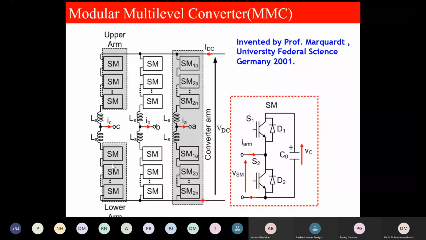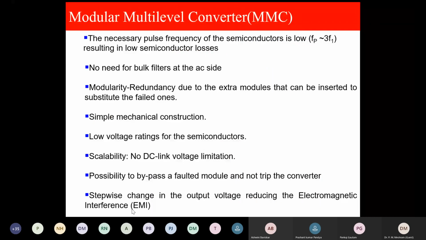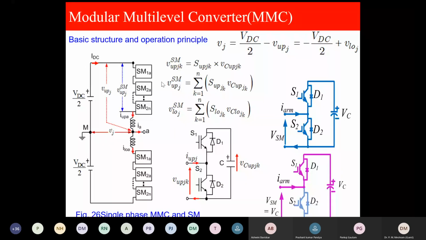I am reading out the 3-4 major advantages once again. One is scalability. In case of failure of a submodule, there are no complications in connecting redundant submodules immediately. Another is no DC link. Third, the switching frequency of the semiconductor is very low. And this can go to very high voltages. That is why it doesn't need bulky filters at the AC side.